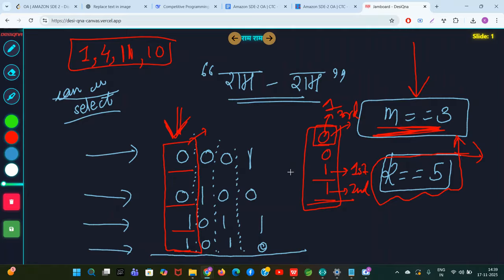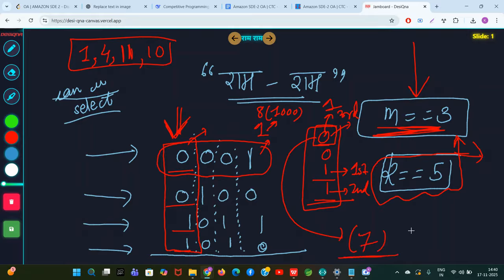How many operations will it take to convert this 0 to 1? This full number is 1. You will have to make this number equal to 8. 8 looks like 1000. When this looks like 1000, then you can say a 1 is here. So if you make this your third number, then this number you have to convert to 8. It will take 7 operations.